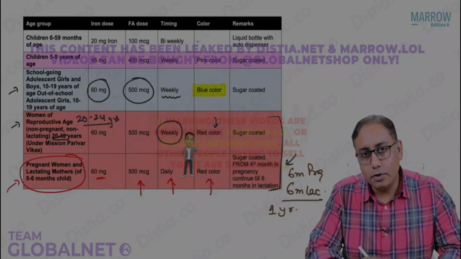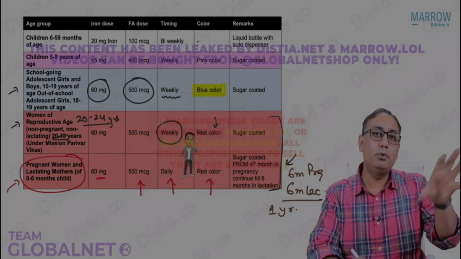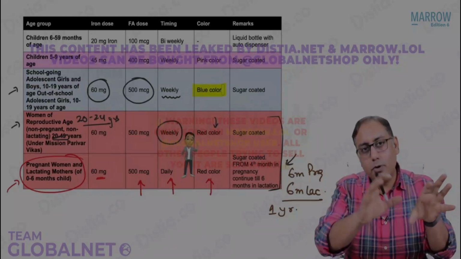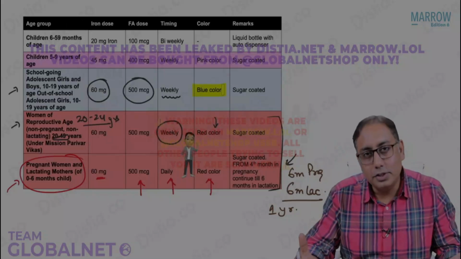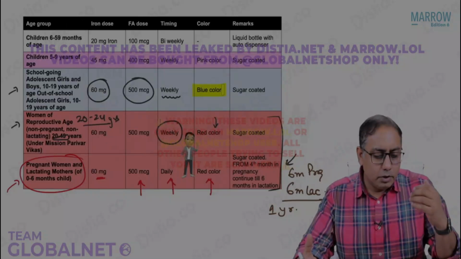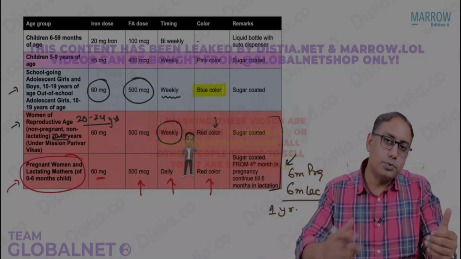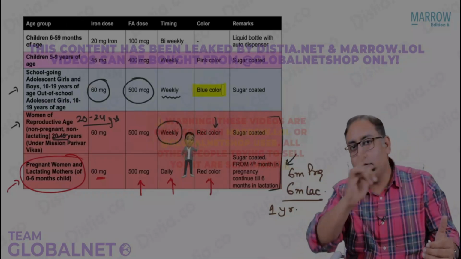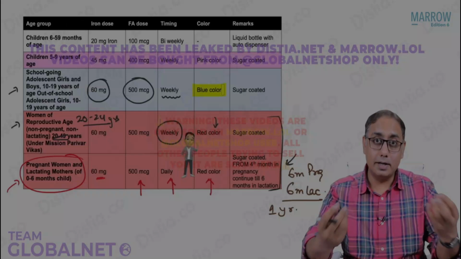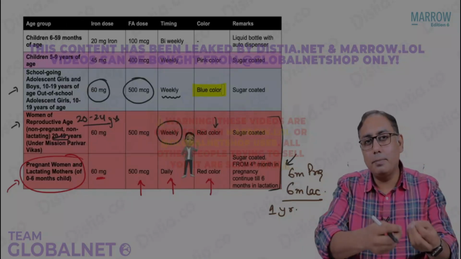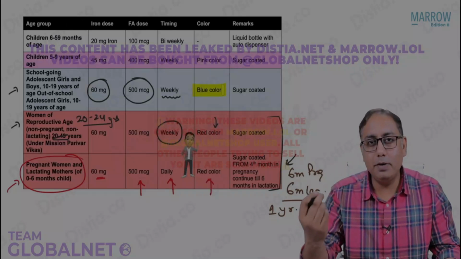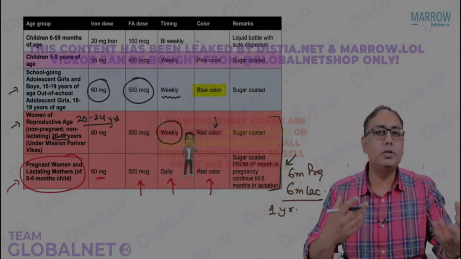Why do you think that adolescent children will be getting a blue color tablet, and the same composition in a pregnant and WRA female is a red color tablet? Because of cultural differences. No adolescent girl in India is going to take the same tablet which a pregnant female is taking, because the color is the same. How can a parent allow, or how can a girl take the same tablet which a pregnant female is taking in India? It is culturally not acceptable.